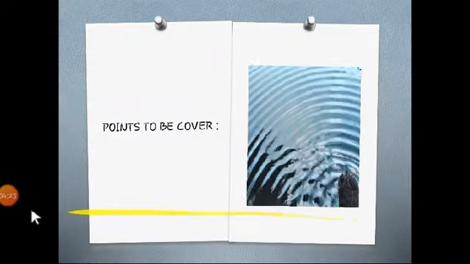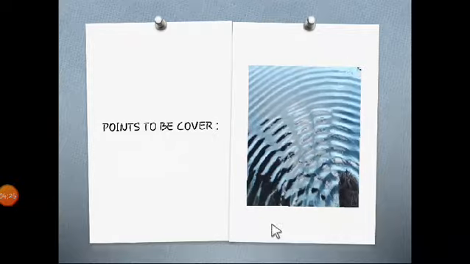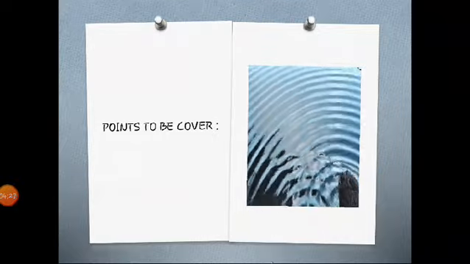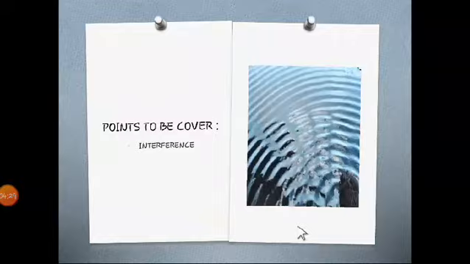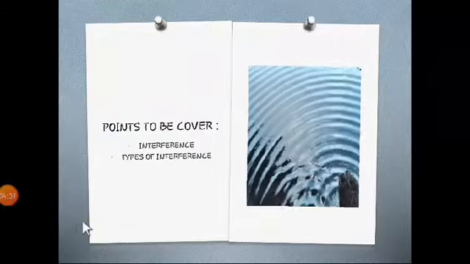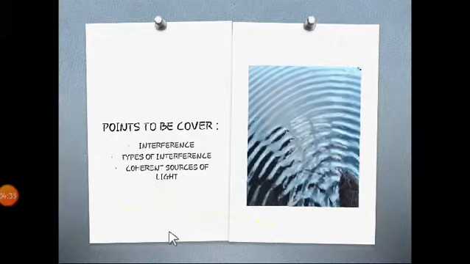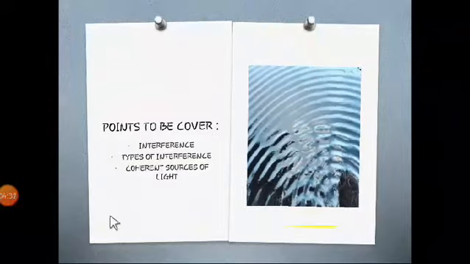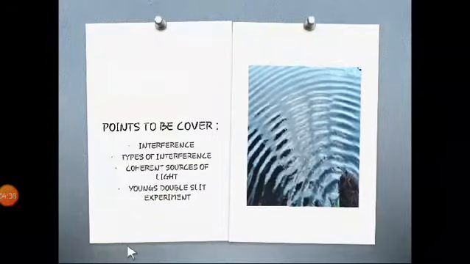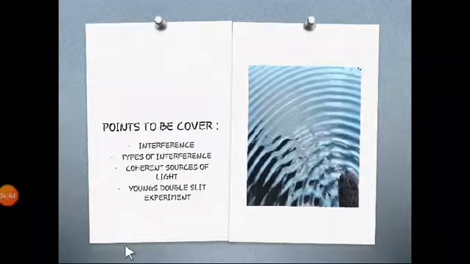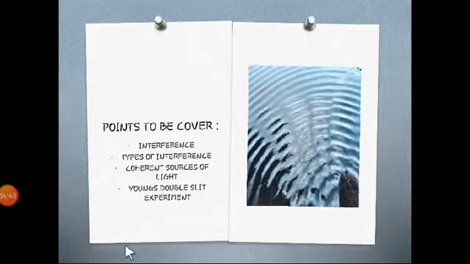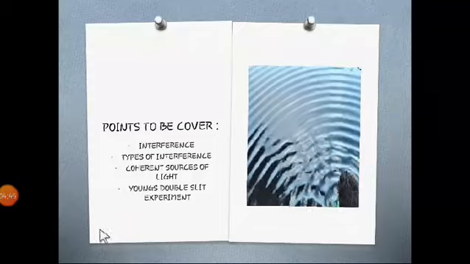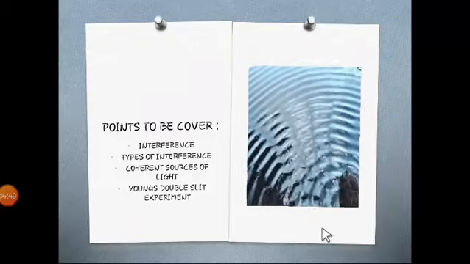The points we are going to cover are, first, interference, obviously. Then we are going to see types of interference, then coherent sources of light, and the last point is Young's double slit experiment. All right, so these are the 4 points we are going to study in this video.